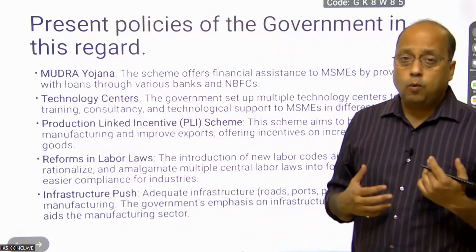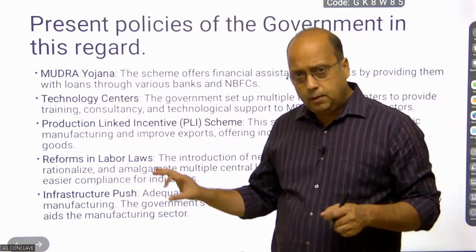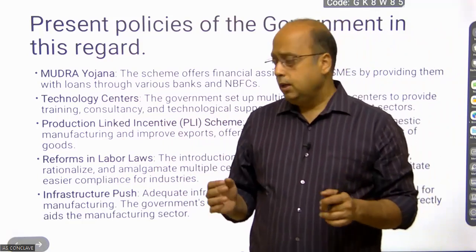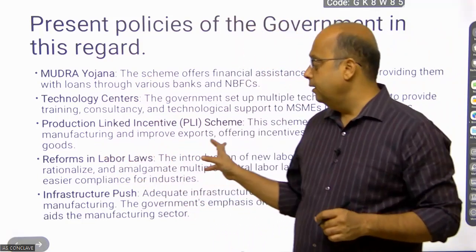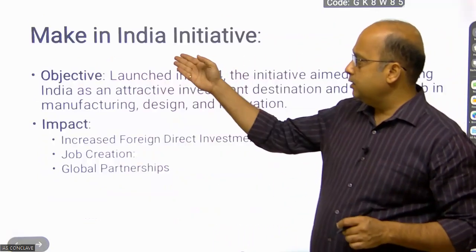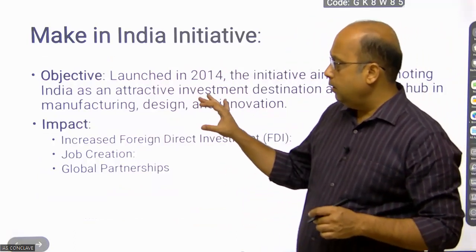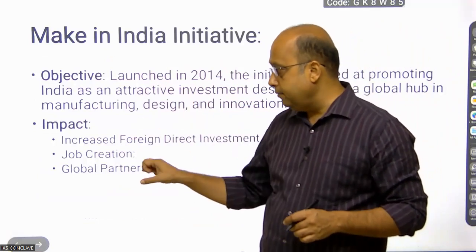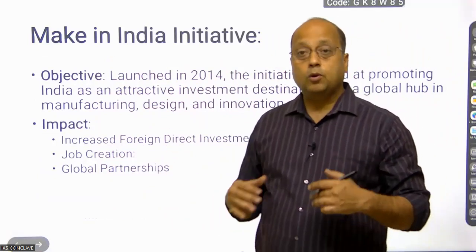Now, what is actually required? 150 words is a very limited space, so you have to pick up some of the important schemes, like I have taken the Make in India initiative. You have to give a small hint about its objective, and then the impact assessment. Impact assessment is your comment.